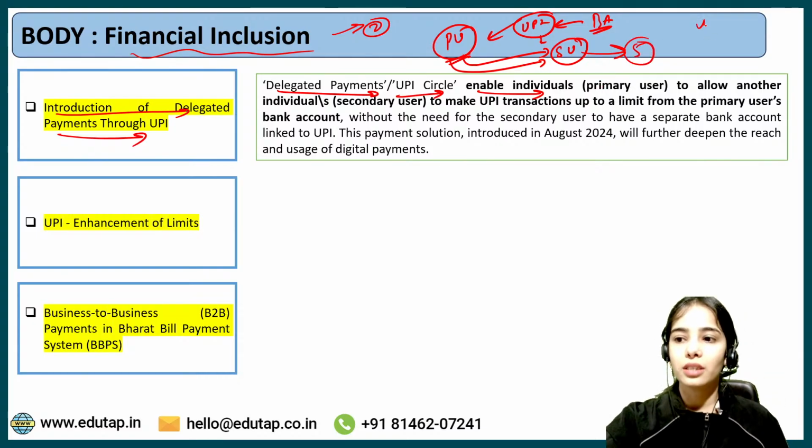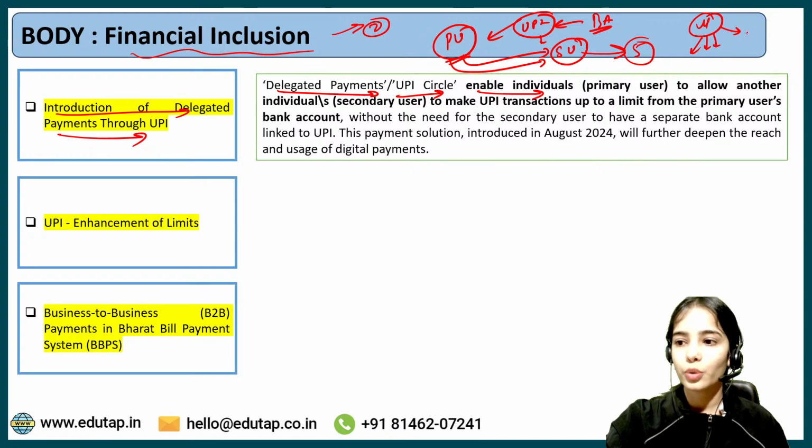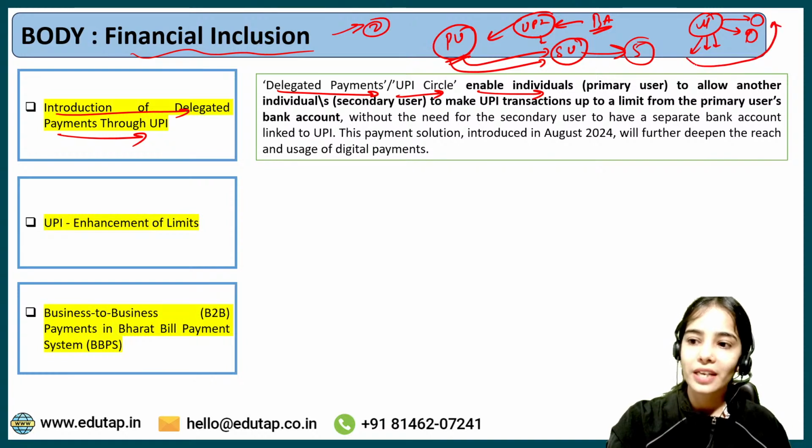Let's say there is a mother that has 3 children, and the mother also wants to provide the access of her UPI account to her parents. So 2 parents; these are the 5 secondary users of the UPI account of the mother.